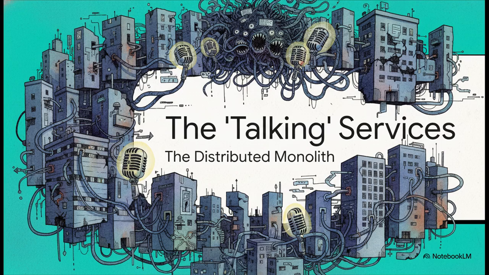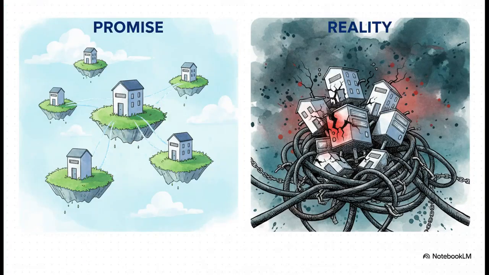services. We're about to pull the mask off a pretty sneaky villain in modern architecture, something you might be wrestling with right now without even knowing it: the distributed monolith. And this slide just nails that disconnect, doesn't it? On the left, you've got the dream of microservices, these perfectly independent, scalable, isolated little units. But the reality for so many teams, over on the right, is this tangled web of cascading failures. You know, where one slow service brings everything else grinding to a halt, data gets out of sync, and all your business logic is hopelessly snarled together.